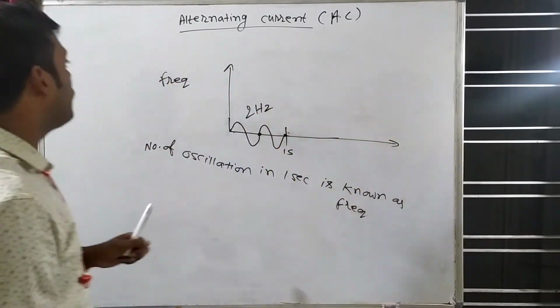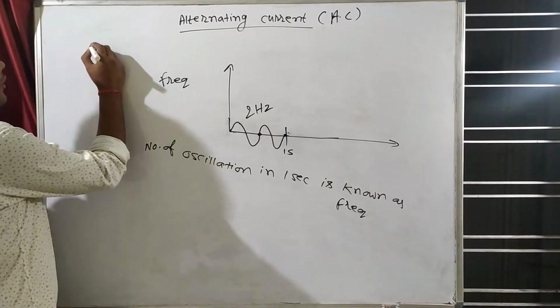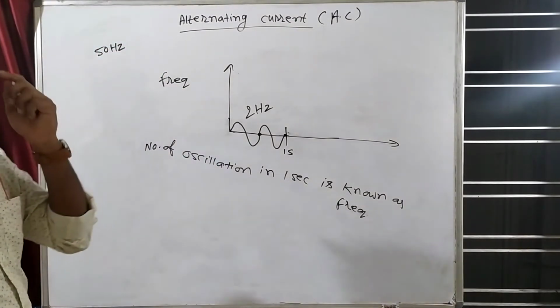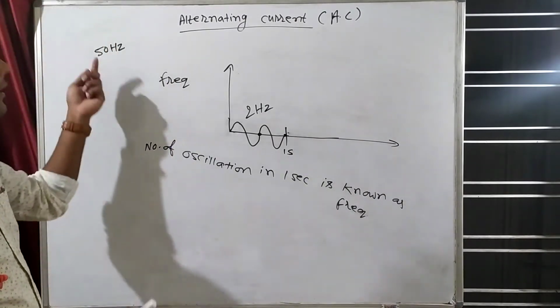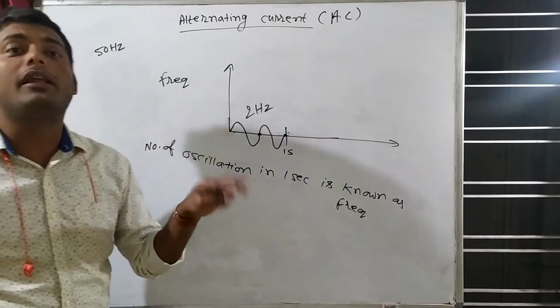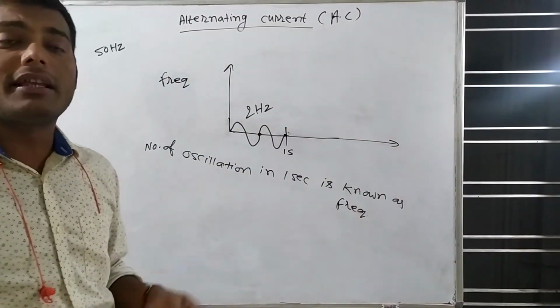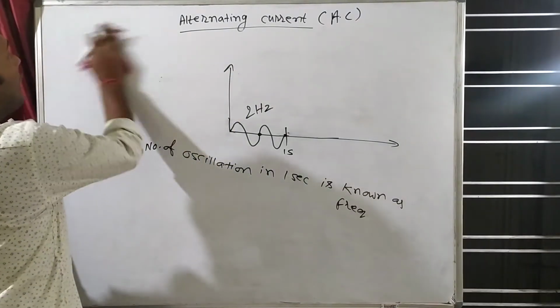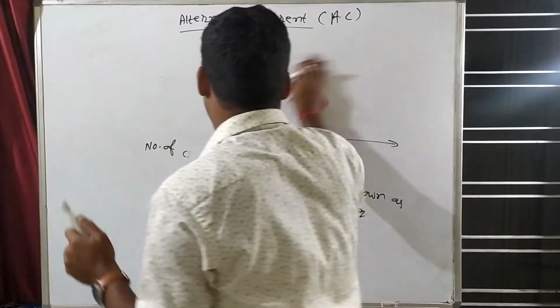So can you understand, in India, how much frequency is coming? 50 hertz. In India, the frequency of the current is 50 hertz. 50 hertz means in 1 second, 50 oscillations. Now you can understand it, now you can feel this. Physics is all about feeling the subject. You must feel the subject.